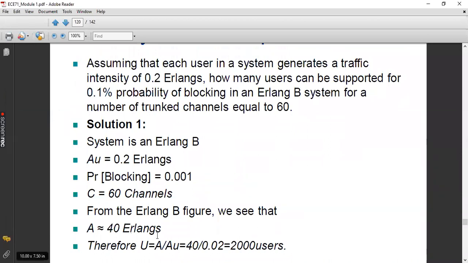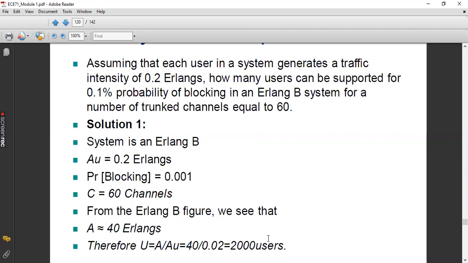So this is the total traffic offered by all the users jointly, divided by the traffic offered by one user. It is not 0.02, it is 0.2, according to the question. So 40 divided by 0.2. Correspondingly, you calculate the answer. So 200. Answer is 200 users.